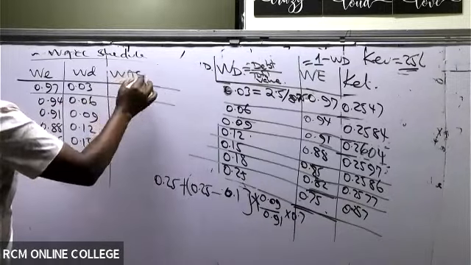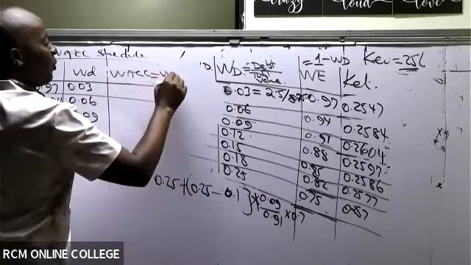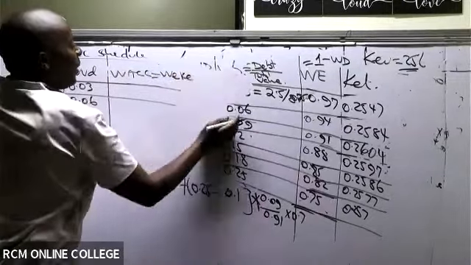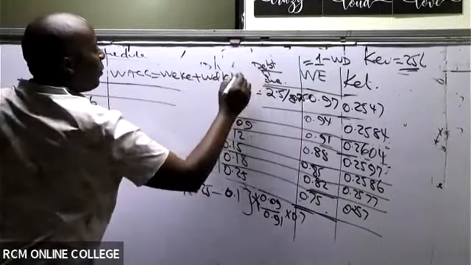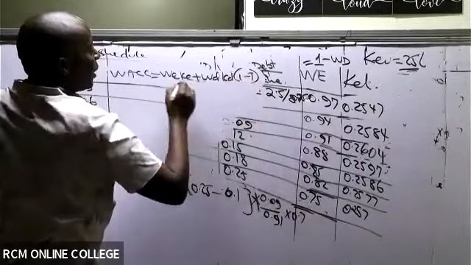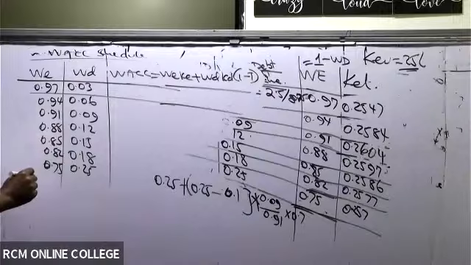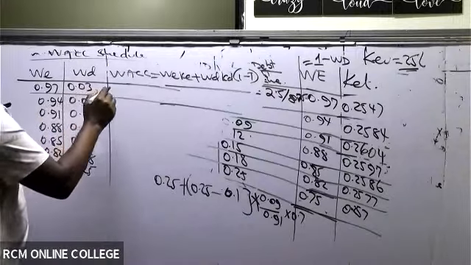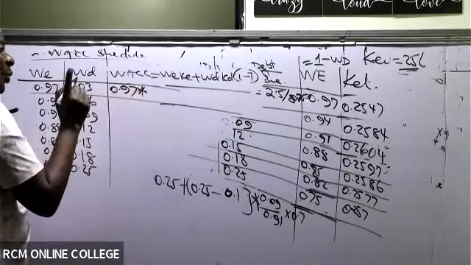Then now you can do the WACC here. So WACC, we know the formula. It is weight of equity times cost of equity, plus weight of debt times cost of debt. But this cost of debt must be after tax. So I will demonstrate with the first one. The first one, weight of equity is 0.97. Do we have the cost of equity?